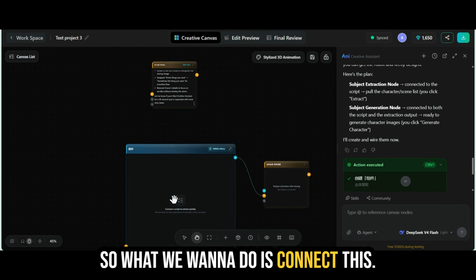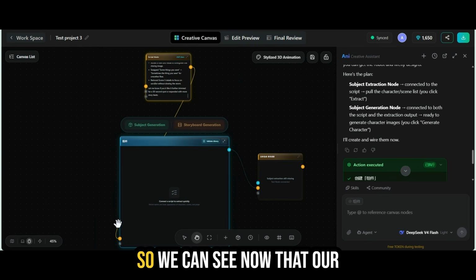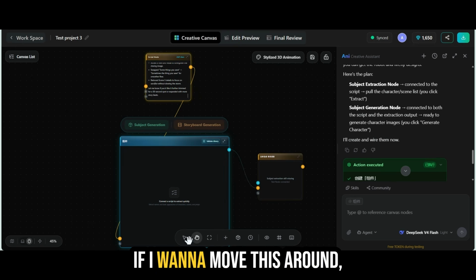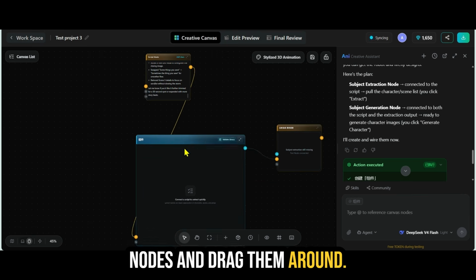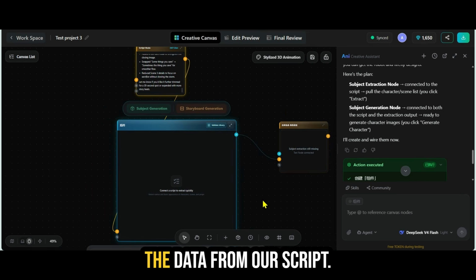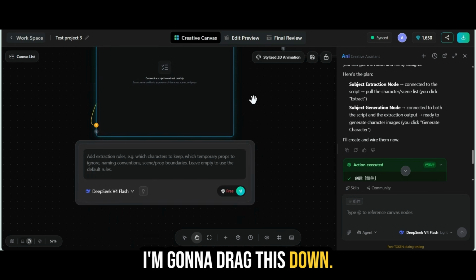So what we want to do is connect this. So I'm going to come here, I'm going to click on this, we're going to drag down, come here, click on that. So we can see now that our script is connected to the two nodes that it generated for us. If I want to move this around, I can always come here. We can actually click on the nodes and drag them around. So now that this is connected, we're going to have it pull out the data from our script. So I'm going to grab the hand here. I'm going to drag this down. I'm going to come here.